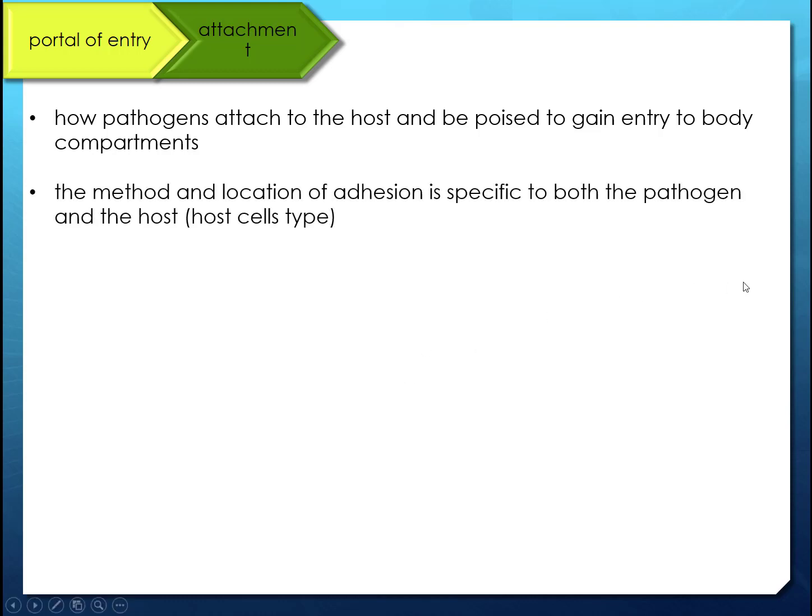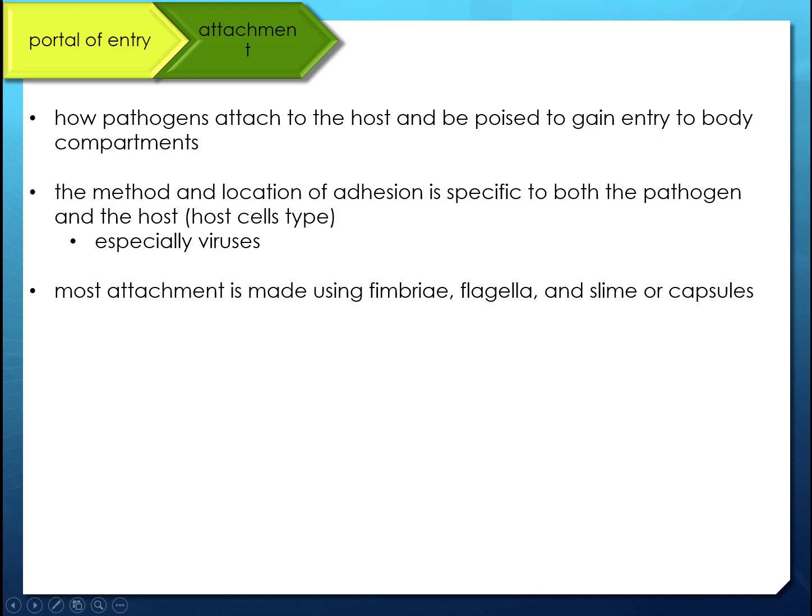So again, this is going to be very specific to the pathogen, right? Their virulence factors, but it's also going to be specific to the host and host cell type. So think about like with viruses especially, that host range and what host receptors we have on the cells. So not just adhesion of viruses, but other organisms, but it's best illustrated with viruses.